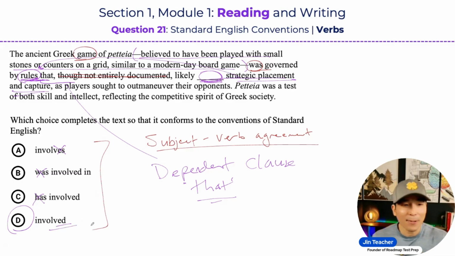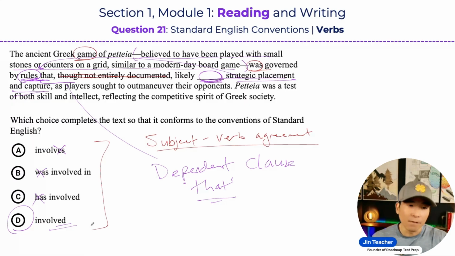Now, this is why this question's a little bit trickier, because it wasn't that obvious that you were being tested on subject-verb agreement. Other subject-verb agreement questions on the SAT will almost always have an answer choice that has a plural verb form and another answer choice that has a singular verb form when they're testing you on this concept. But I made this question a little bit trickier. And the SAT does this too for the more challenging subject-verb agreement questions by using a past tense verb.